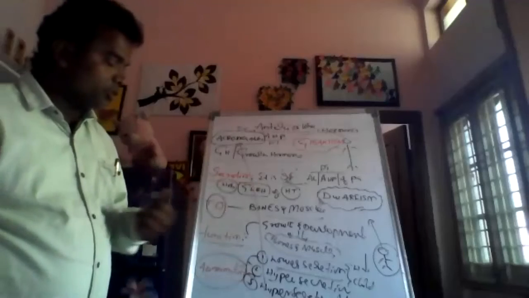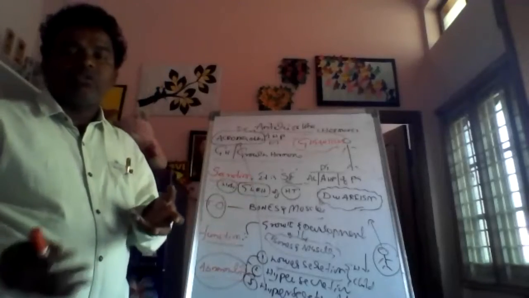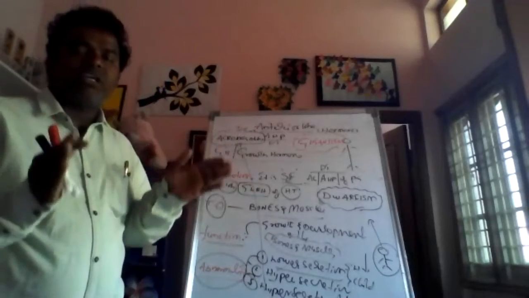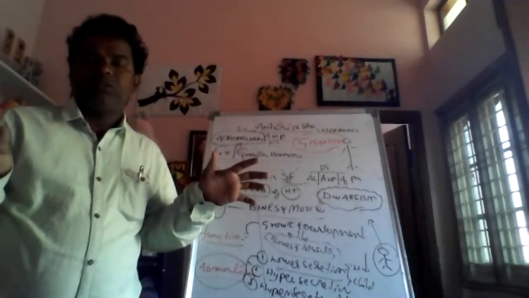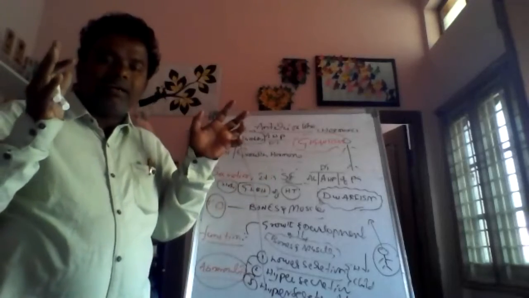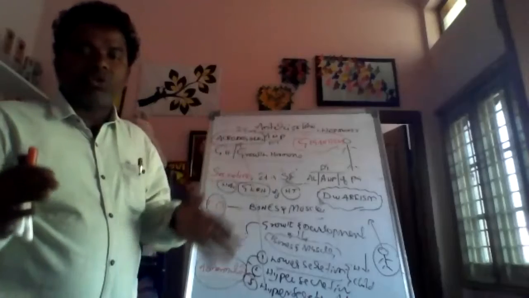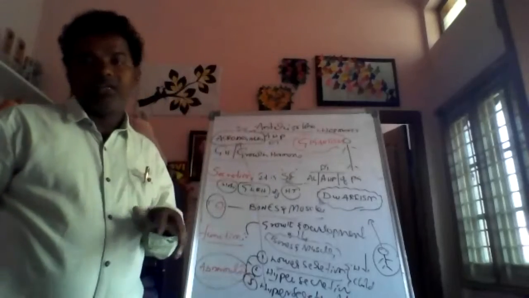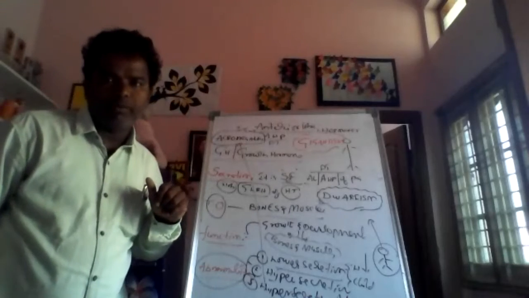And next, hypersecretion in adults. The muscles and bones grow in length and breadth, and they look like a chimpanzee or gorilla face-like structure. These symptoms lead to the disease called acromegaly. So this is what is very important about growth hormone.